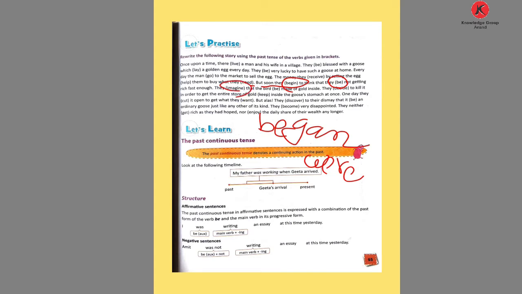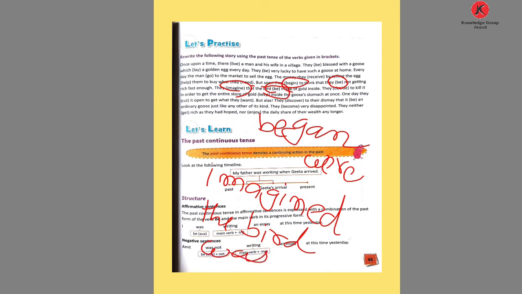So they imagined. Imagine is given. So imagined. They imagined that the bird, be. See here the word given, the bird. So the bird is singular. So what do we write? We write was. The bird is singular. That is why the to be form was we write.